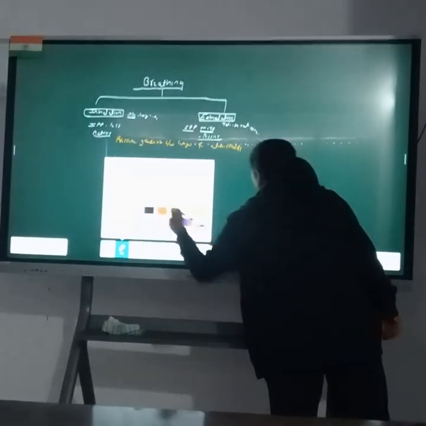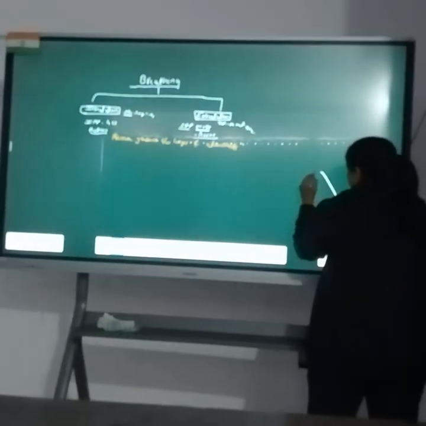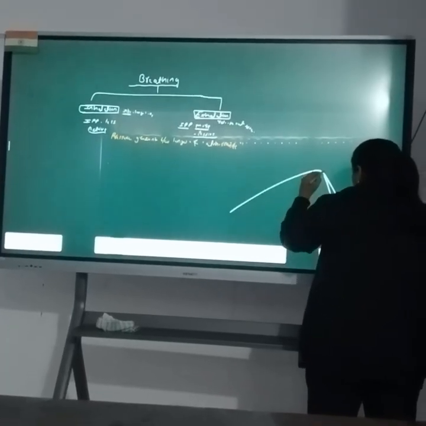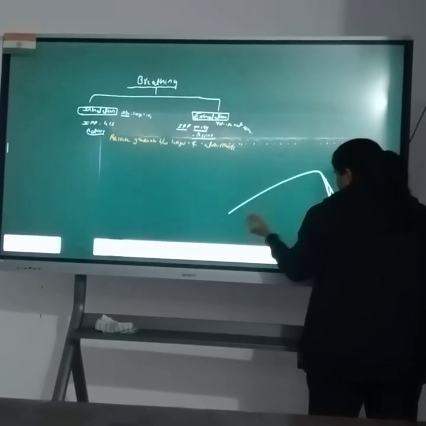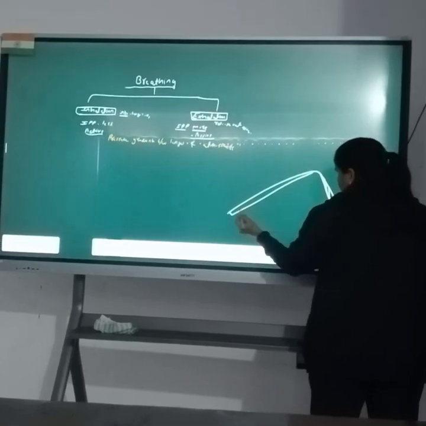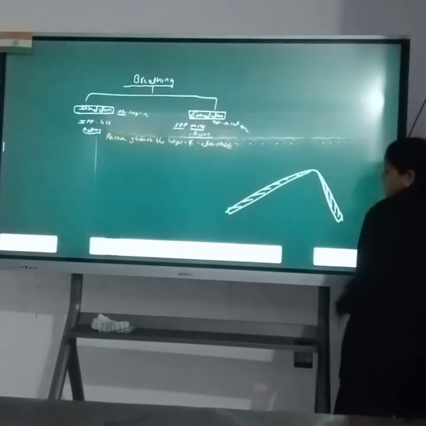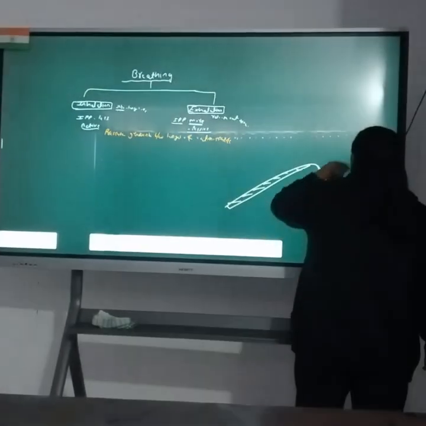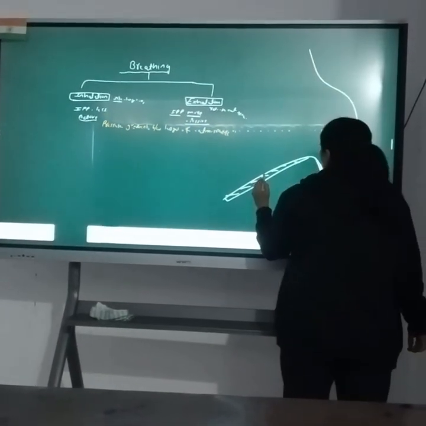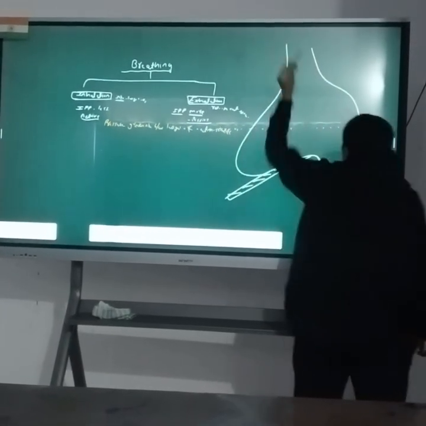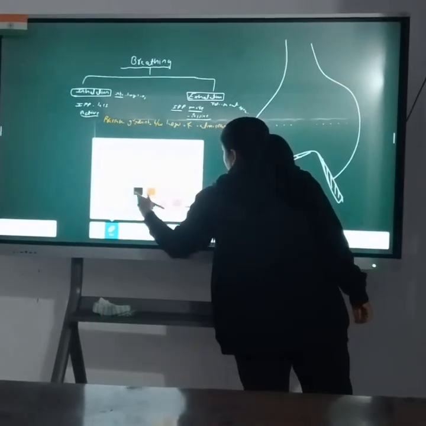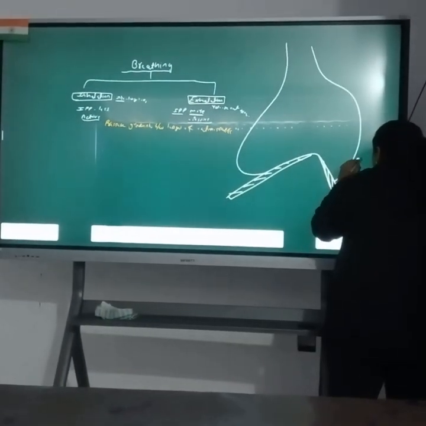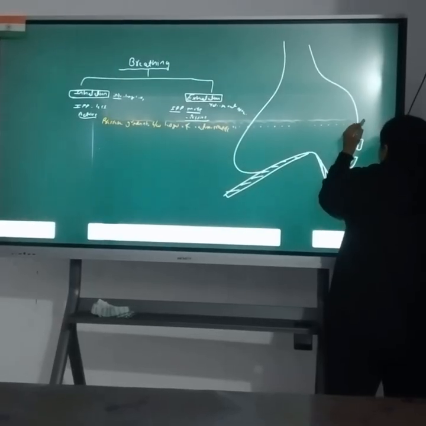Suppose there is the diaphragm, and the shape of the diaphragm is dome shape. Suppose this is the diaphragm, and there is the thoracic cavity. This is the thoracic cavity, and outside the thoracic cavity, 12 pairs of ribs are present.